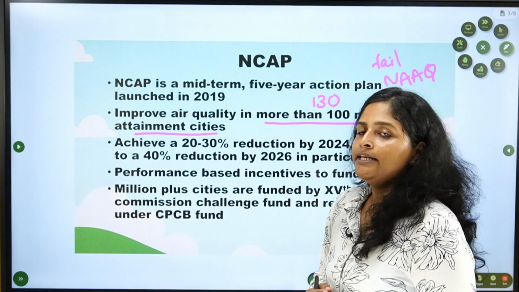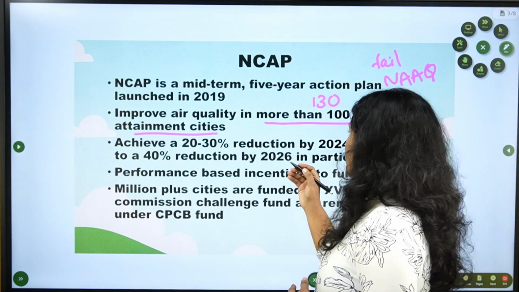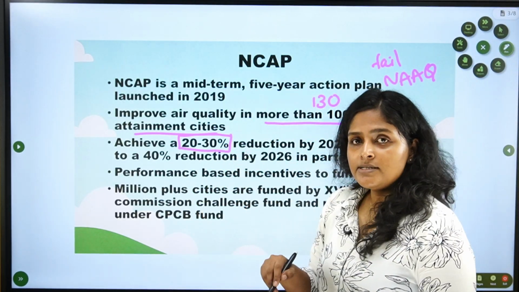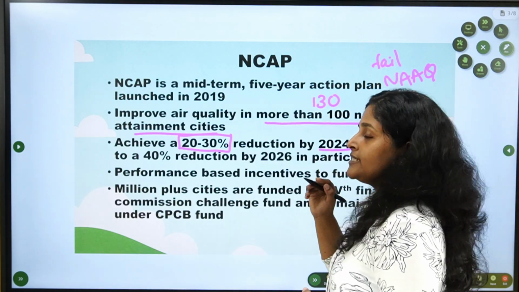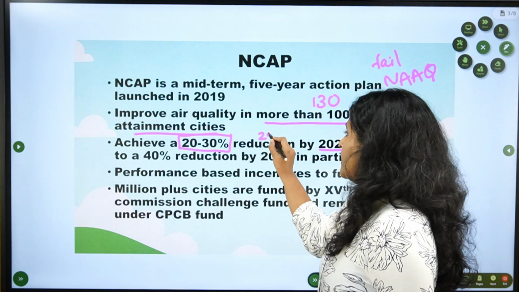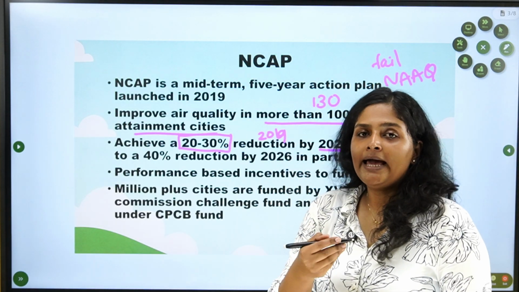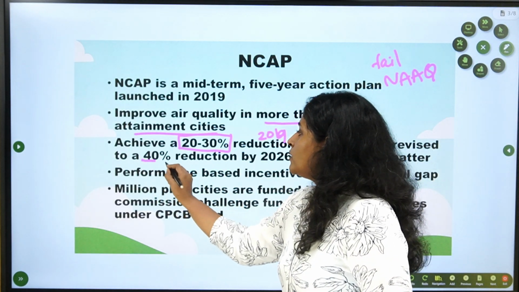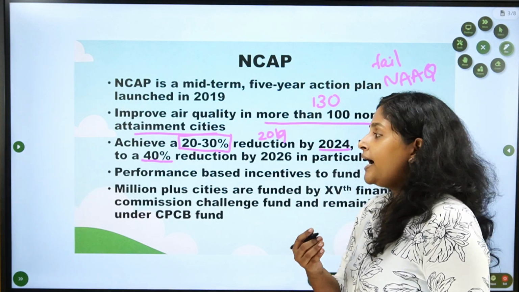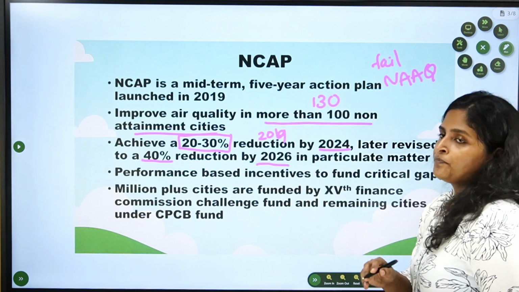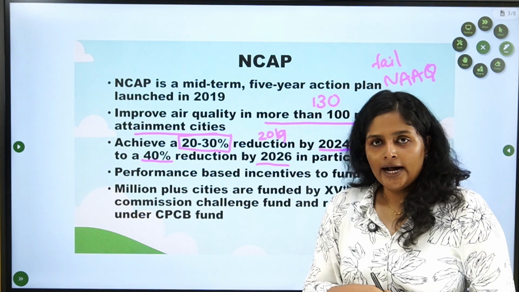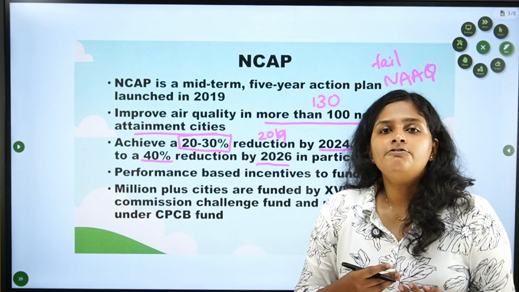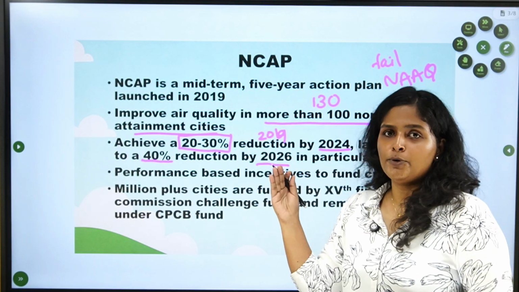And the first target set by NCAP was to reduce the particulate matter concentration by 20 to 30% by 2024 from the 2019 level. Later the plan was revised and the new target was set to reduce this particulate matter concentration by 40% by 2026. This NCAP provides performance-based incentives to cities so that they can finance their air purifying activities, right?